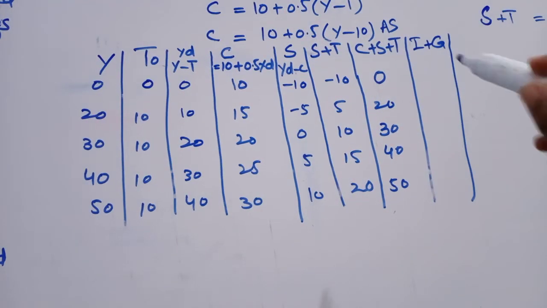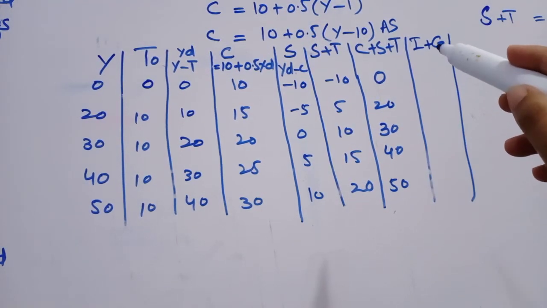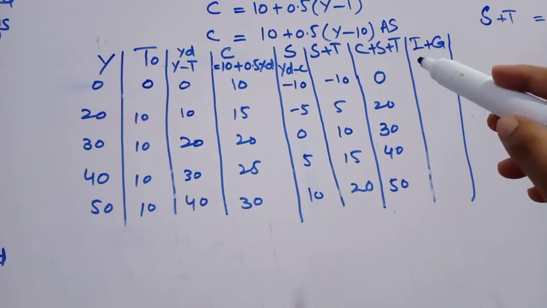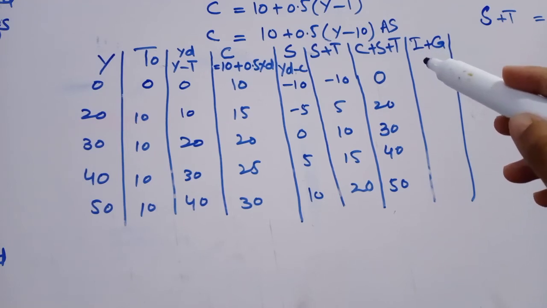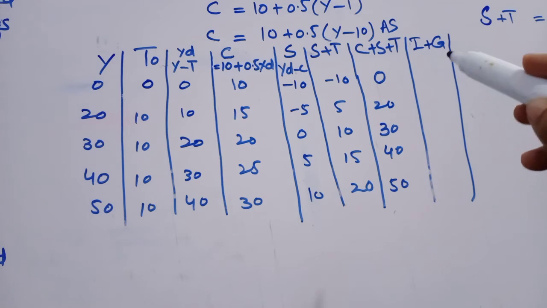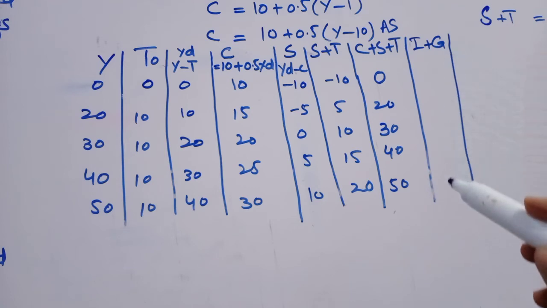The next column is I plus G. Both are autonomous variables. 10 is assumed for I, and 10 is also assumed as the value of G. 10 plus 10 is equal to 20. This is for all levels of income.